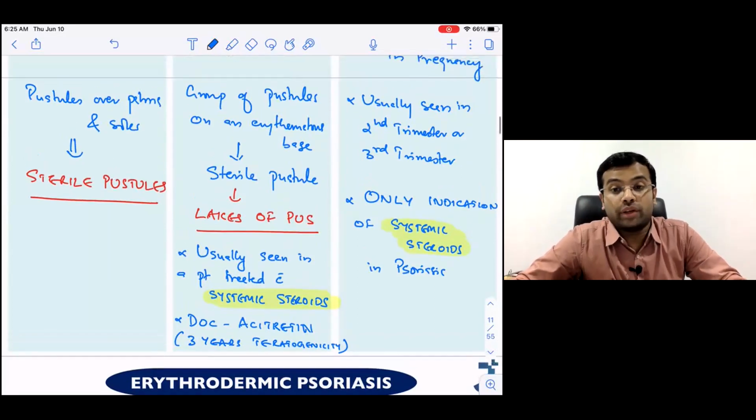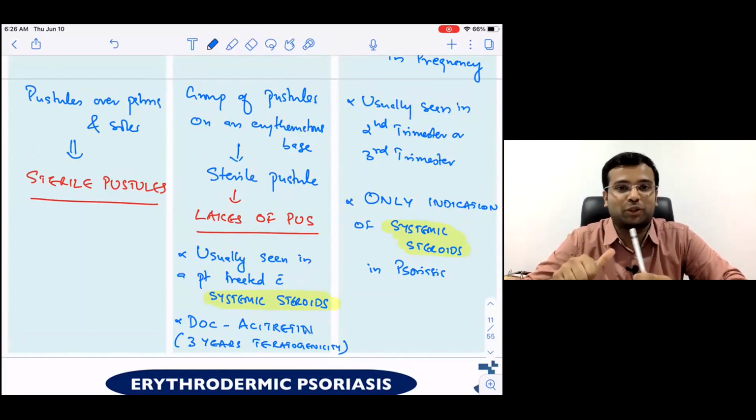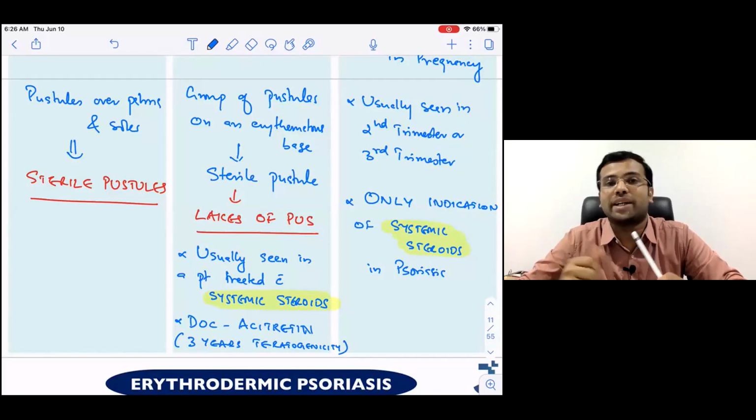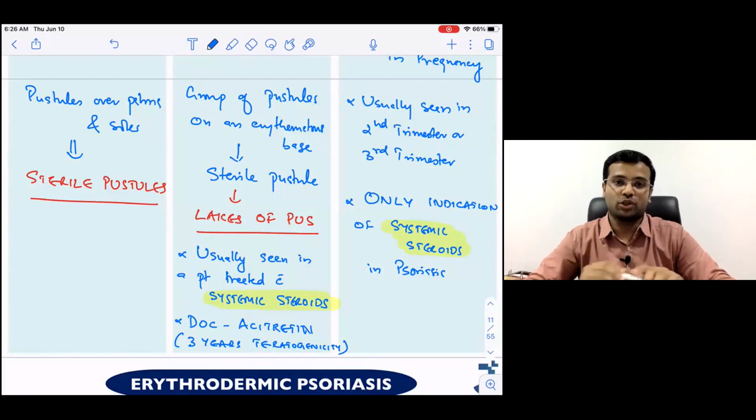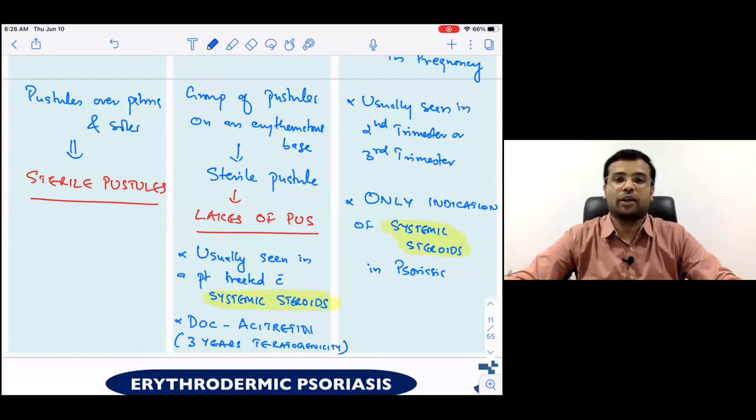No, not only for the fetal lung maturity, because the other systemic agents, like what we have in psoriasis, like methotrexate and all these, are contraindicated. Methotrexate is contraindicated. Acitretin we just discussed. It has 3 years of teratogenicity. It is also contraindicated. So steroids are preferred, and after steroids, cyclosporin can also be used. So steroids may be the first choice, and then cyclosporin is another second option for pustular psoriasis in pregnancy.